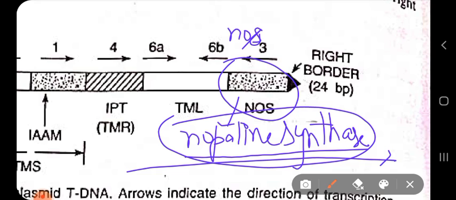So they use arginine and pyruvic acid, and with the help of the nopaline synthase gene, they prepare nopaline.